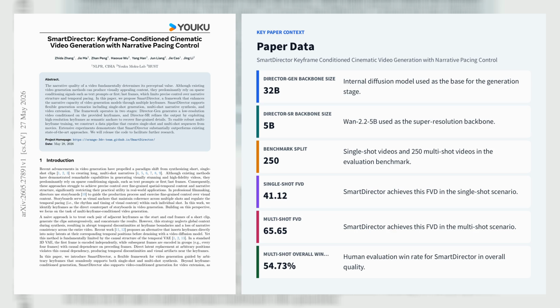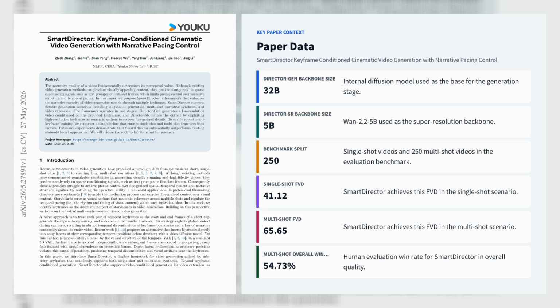replaces direct latent keyframe insertion with a multi-chunk VAE that encodes each keyframe as the first frame of its own chunk, then applies full spatio-temporal attention in a DiT and a custom MC-RoPE temporal scheme to avoid boundary artifacts. The second stage uses high-resolution keyframes as semantic anchors to super-resolve low-resolution outputs, recovering faces, text, and other fine details.